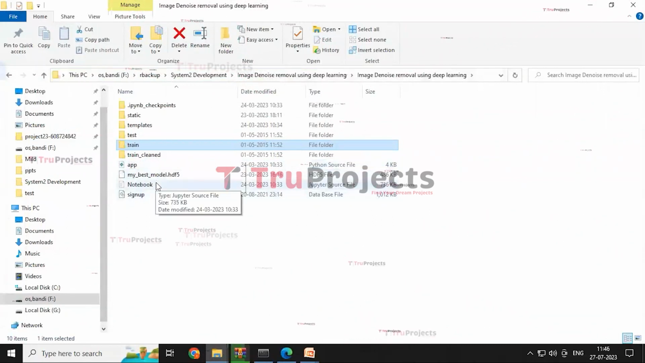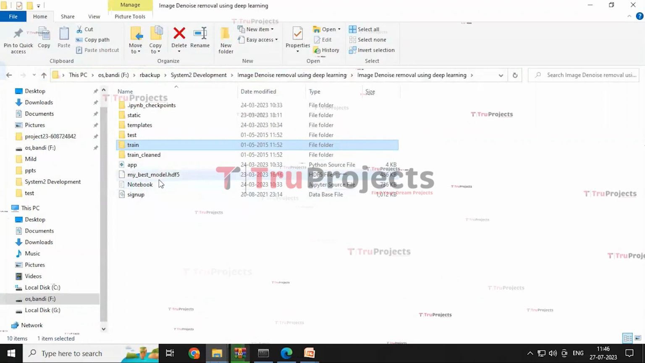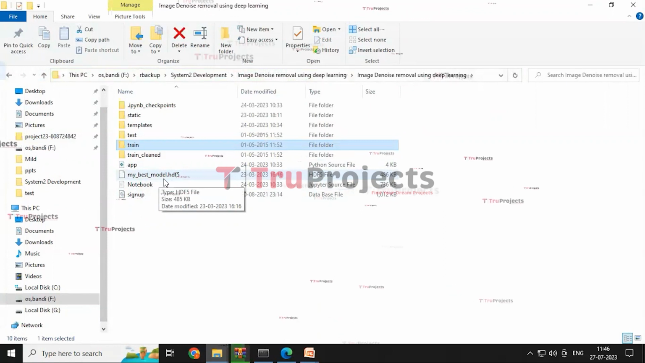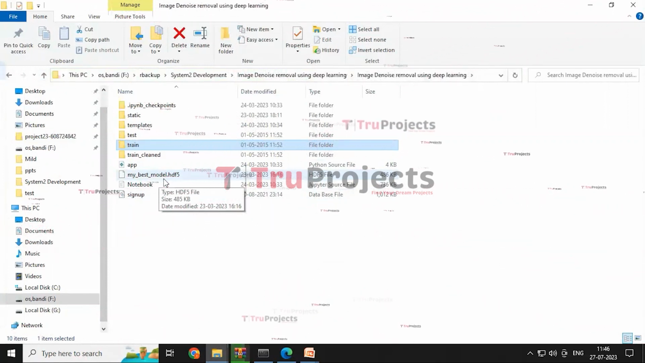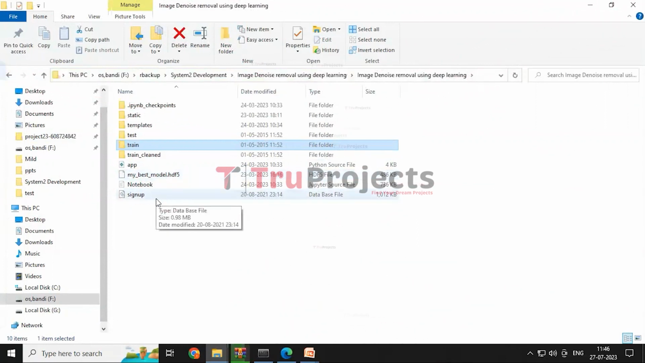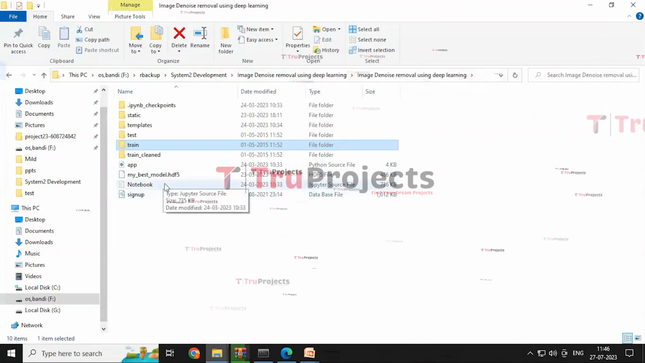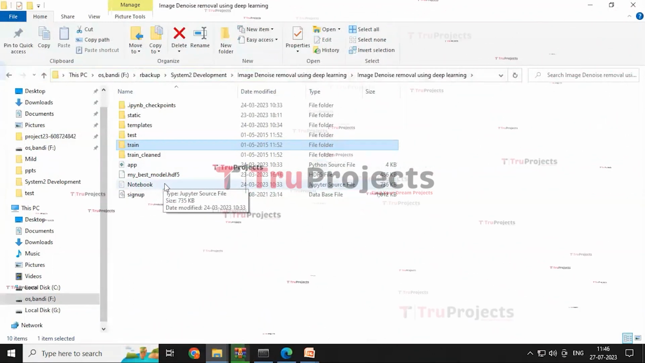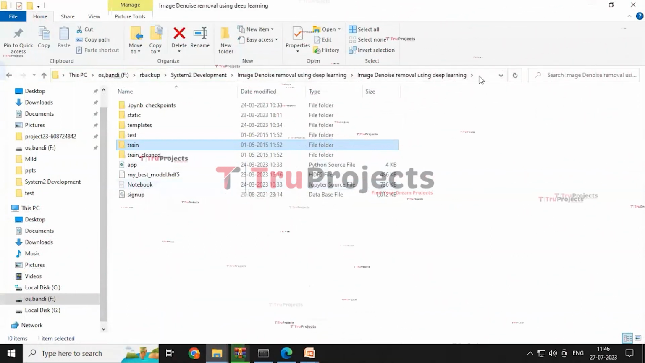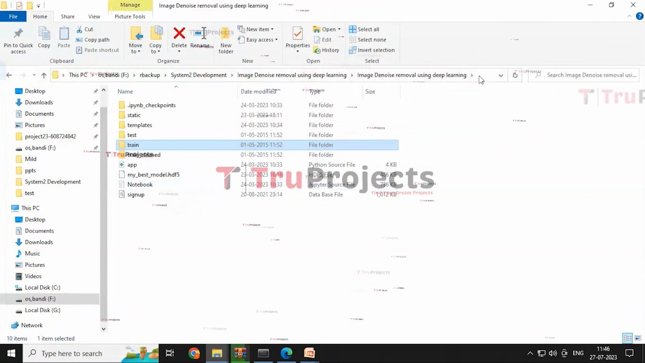And the notebook is an IPYNB file which contains a combination of code, graphs and output all in one place. It allows the user to write and execute the code in individual cells, making it a popular choice for data science. And the signup.db file appears to be the database file used to store the user information. And the overall code is present in the IPYNB file named notebook, which contains a combination of images, codes and graphs within it. And to execute the project, we built a Flask framework as our front end.